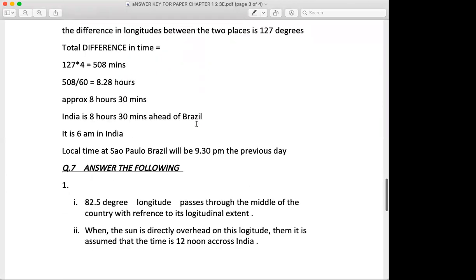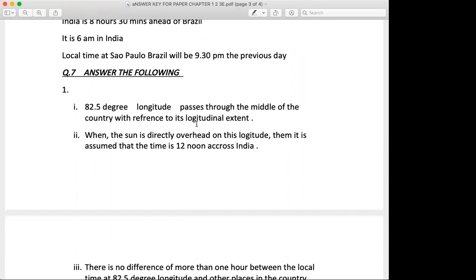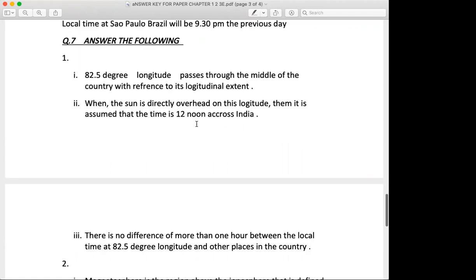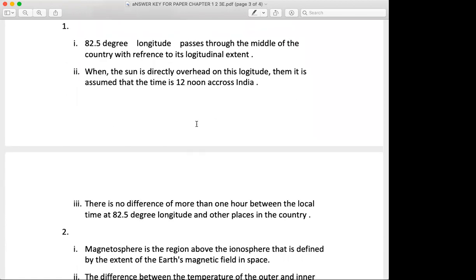The first question was, give reason. The standard time of India has been decided by the local time at 82.5° east longitude. 82.5° longitude passes through the middle of the country with reference to its longitudinal extent. When the sun is directly overhead on this longitude, then it is assumed that the time is 12 noon across India.